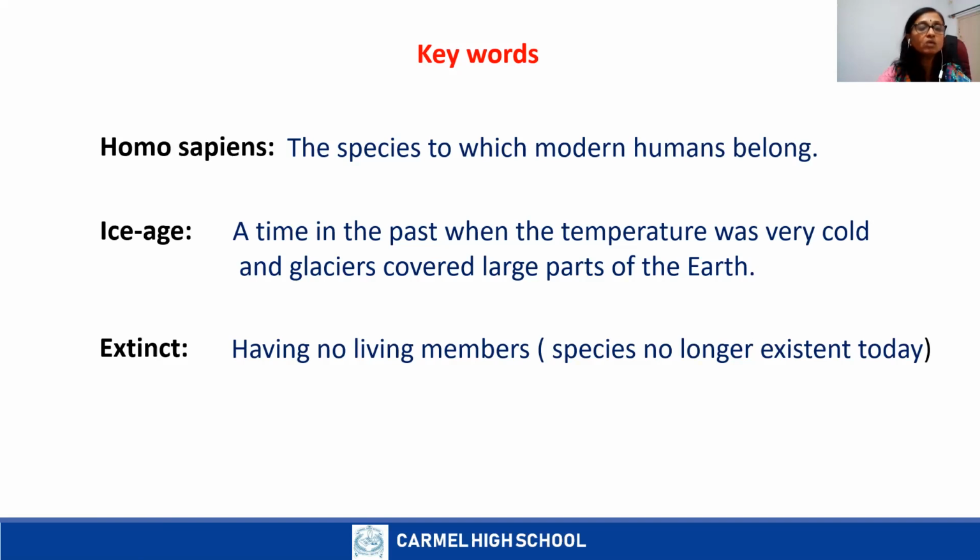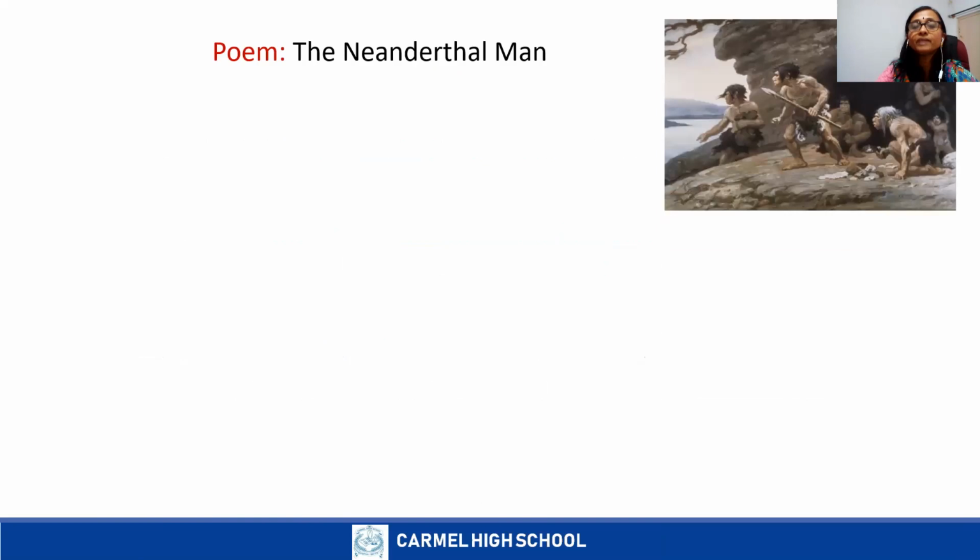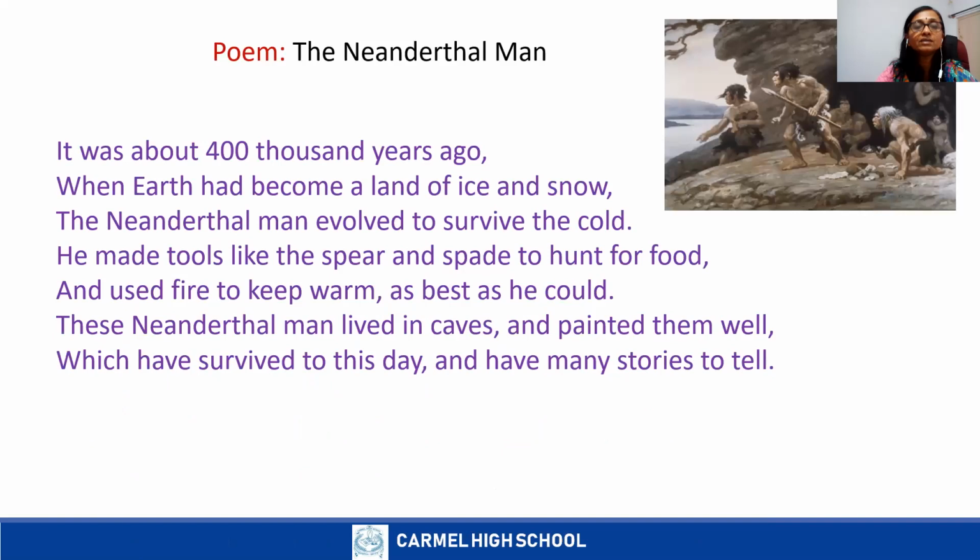Okay, children. Today's activity: there is a poem that is not in your content book, so you can read from the screen. It's a poem about Neanderthal man. You can read the poem and observe the picture also, so you can find out the features of Neanderthal man. Observe this picture. I'm going to read. You can also read, children.